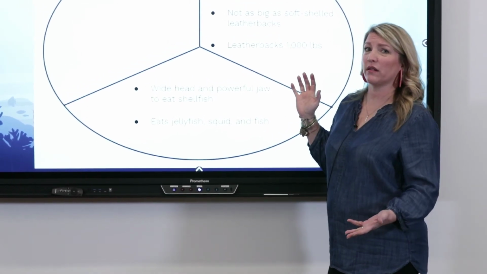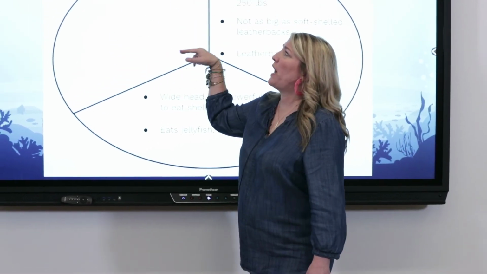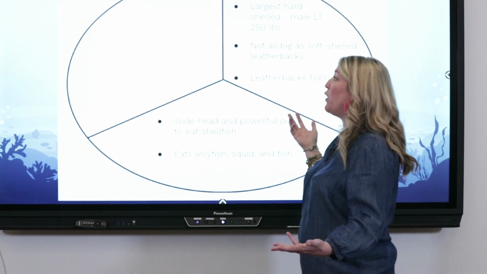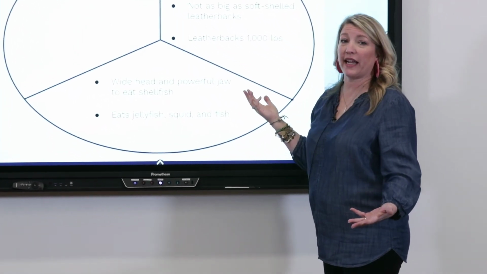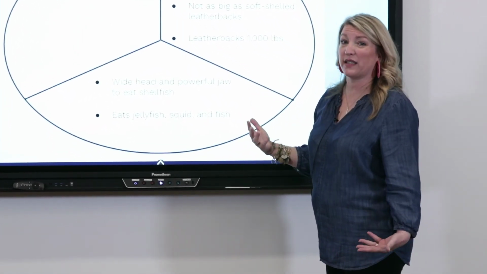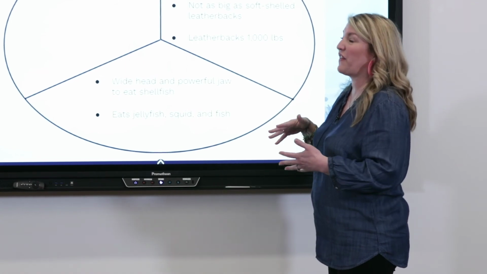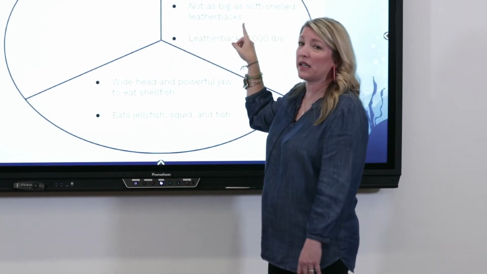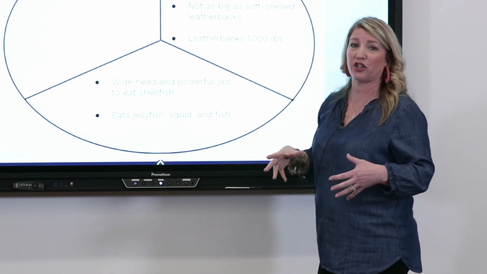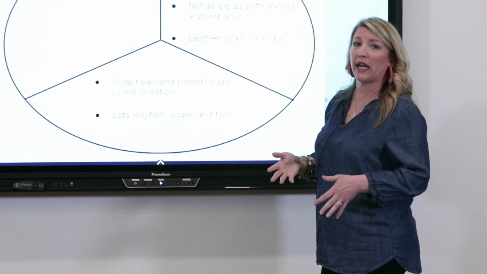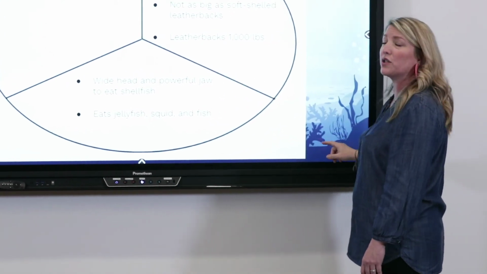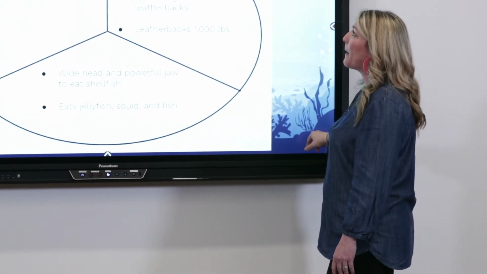That's the whole section. But I have this whole pie piece. Is that a problem? No. I have that whole pie piece and I can use it if I need it, but if I had more than just that small section, if I had more words or more paragraphs, I can divide these pie pieces into half and make more sections. Whatever passage you're reading, whatever the need is, you can always just adapt this graphic organizer to what you're using.